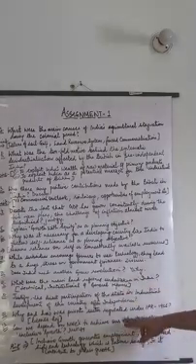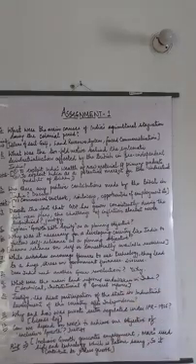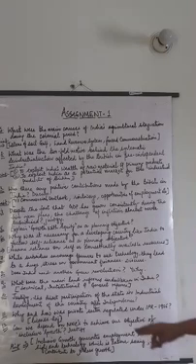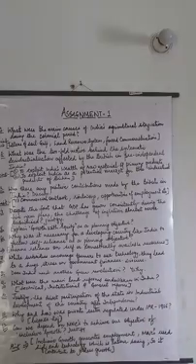Now, the last question is: can we depend on MNCs, that is multinational companies, to achieve our objective of inclusive growth? Justify. As you know, multinational companies are investing a lot of money in our country. Does it justify inclusive growth? Inclusive growth, students, involves employment generation, and employment generation is for everyone. While working in MNCs, they will develop employment only for the skilled and the literate people, not for all of them.